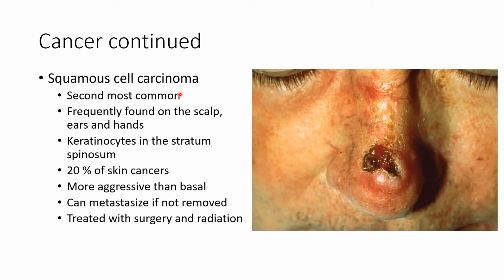Squamous cell carcinoma, we'll think of the squamous cells in the epidermis, like in the stratum spinosum. Those are keratinocytes. Those cells aren't supposed to divide. The division takes place in the stratum basale. But what happens if the cells in the stratum spinosum do start to divide? Well, that will form a mass of tissue. And if that mass of tissue starts invading the underlying tissue in the dermis, well, that's squamous cell carcinoma.